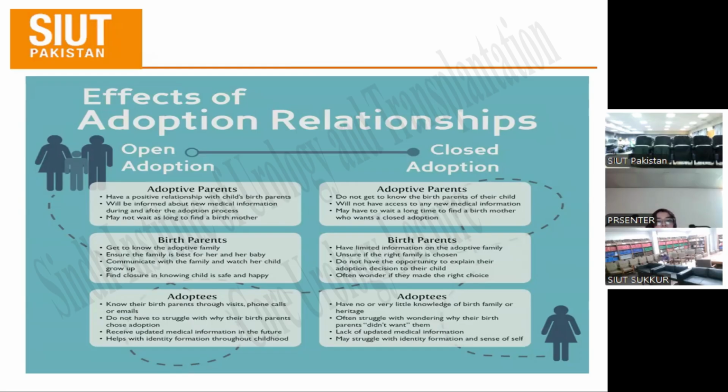In closed adoption, both parents will not meet, and the child who is born would not know the actual parents, or the reason why the actual parents who gave birth are opting for adoption.